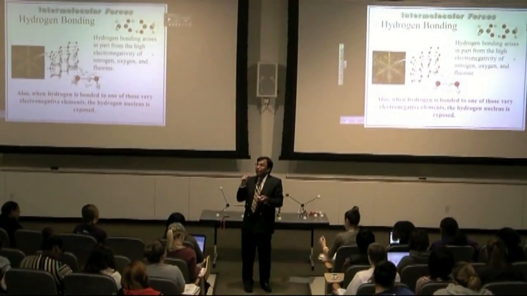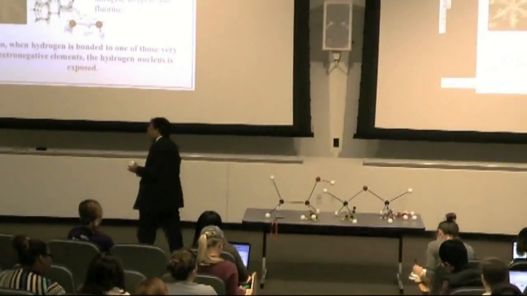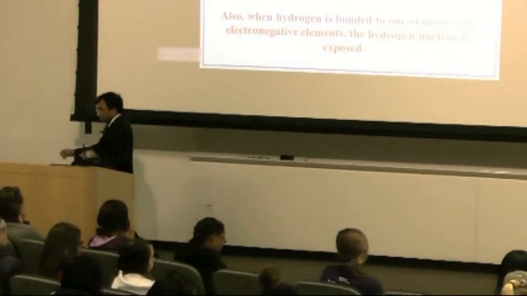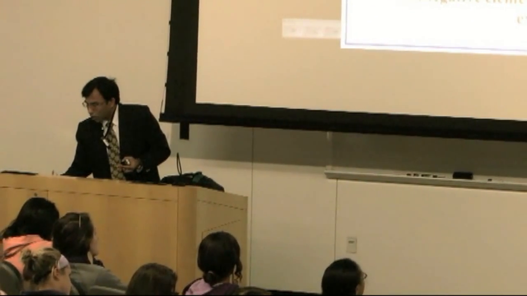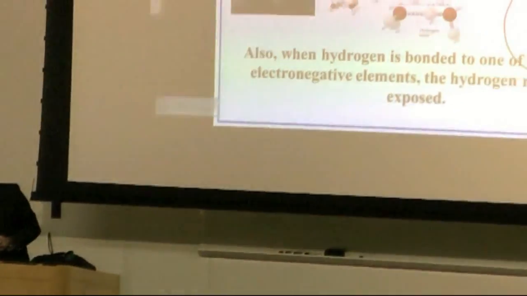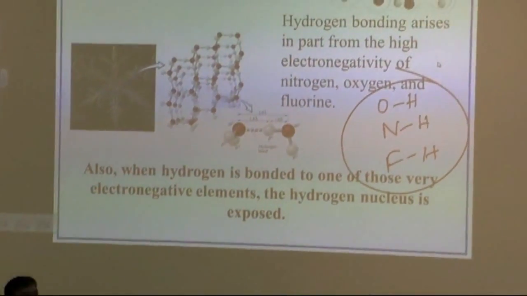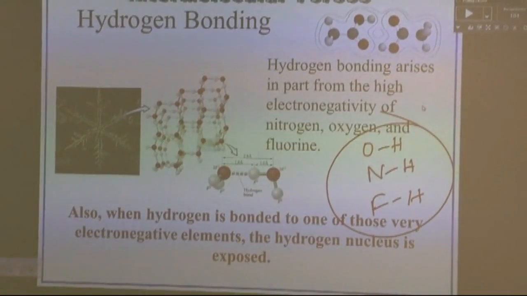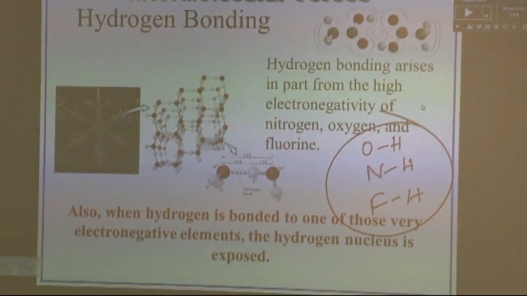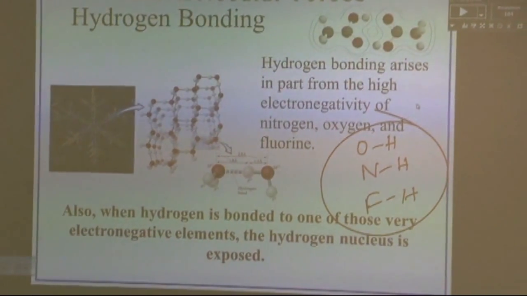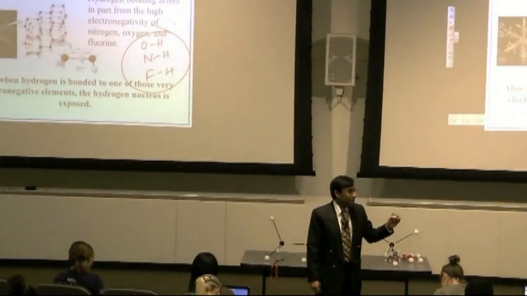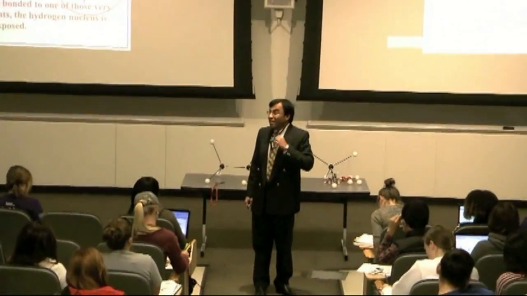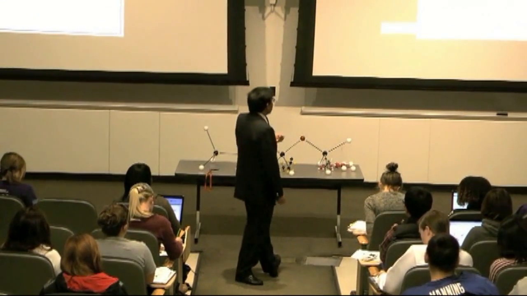Hydrogen bonding can be present only if you see this kind of linkage: oxygen-hydrogen, nitrogen-hydrogen, or fluorine-hydrogen. If you see any of these linkages in the molecule, then you know the molecule is capable of forming a hydrogen bond. That is very important. If oxygen is present without any hydrogen attached to it, that cannot form a hydrogen bond. That can have only dipole-dipole interactions.